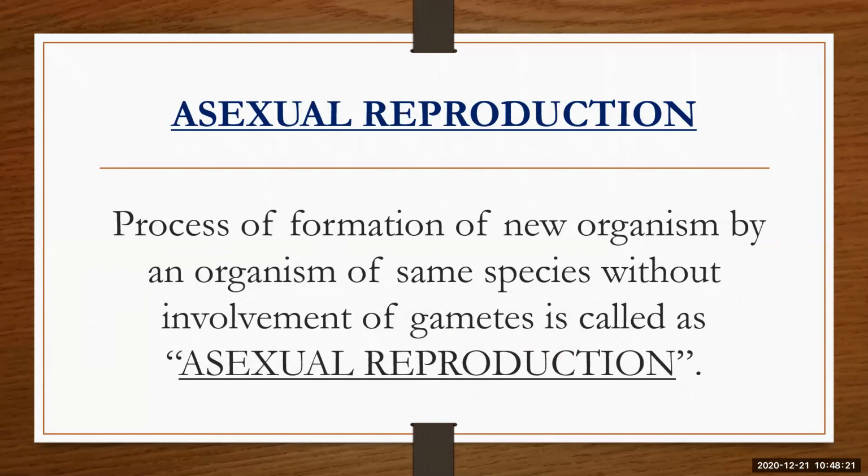But in asexual reproduction, we don't need gametes. We don't need any female gamete and male gamete. Only a single parent can give rise to a new organism identical to the parent cell. It is known as asexual reproduction. So again, I'm saying, the process of formation of a new organism by an organism of the same species without involvement of a gamete is called asexual reproduction.